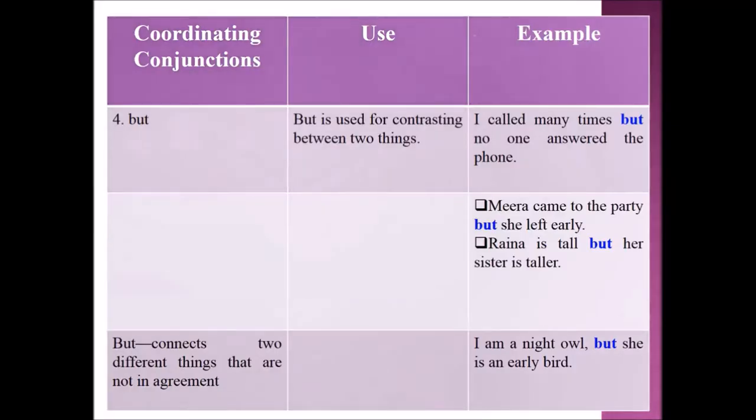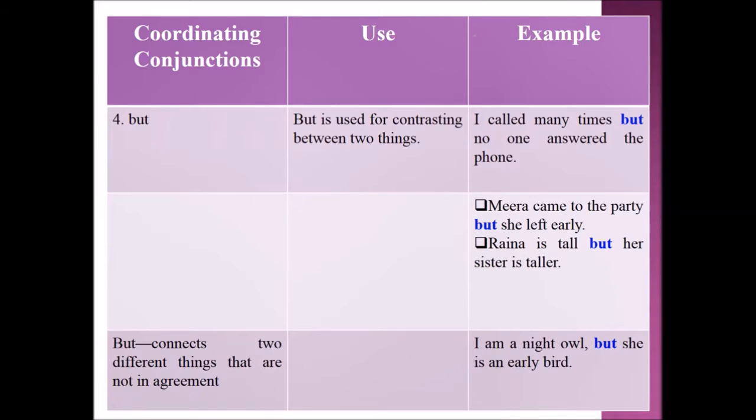Next, we are going to learn about but. But is used for contrasting between two things. Now let's see example sentences. I called many times, but no one answered the phone. The next example sentence is Meera came to the party, but she left early.